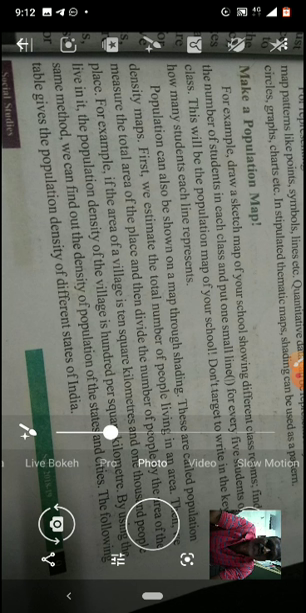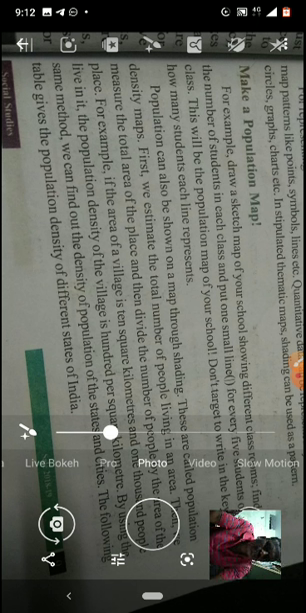For example, draw a sketch map of your school showing different classrooms. Find out the number of students in each class and put one small line for every 5 students of the class. This will be the population map of your school. Don't forget to write in the key box how many students each line represents.